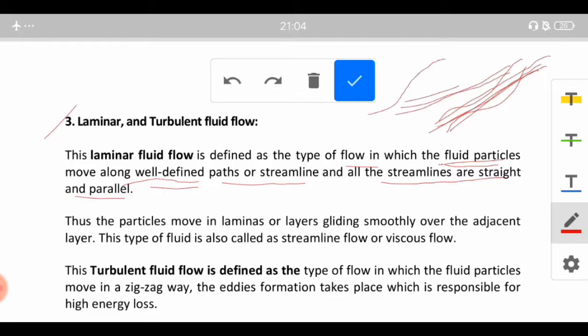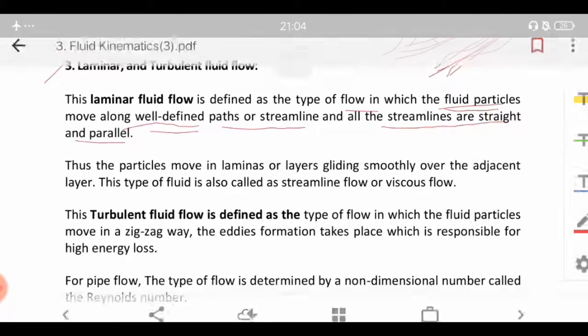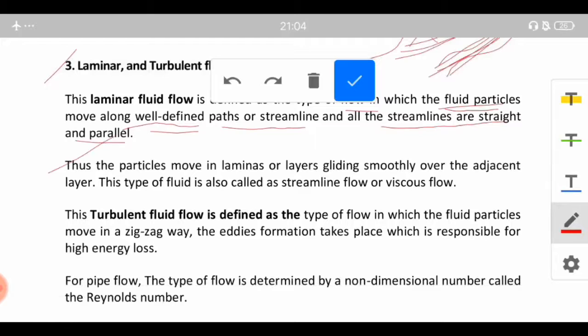The flow may not be in a straight line, but at a certain section, if you consider, then you will see that two streamlines will be parallel to each other. Thus, the particles move in laminas or layers gliding. Lamina means layer. So in such a flow, the fluid particles move in layers gliding smoothly over the adjacent layer, and this type of flow is called streamline flow or viscous flow.